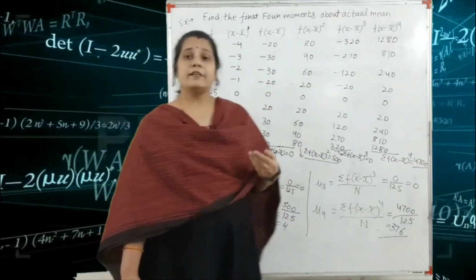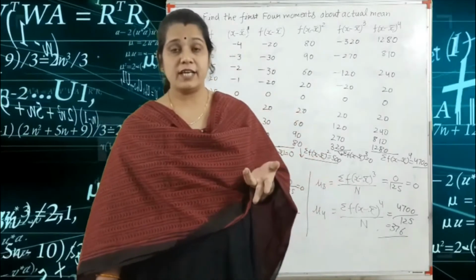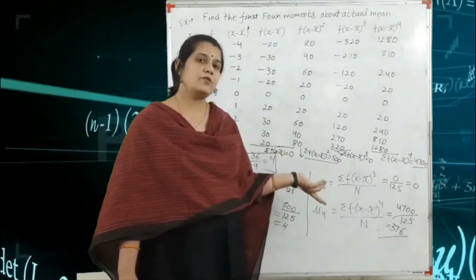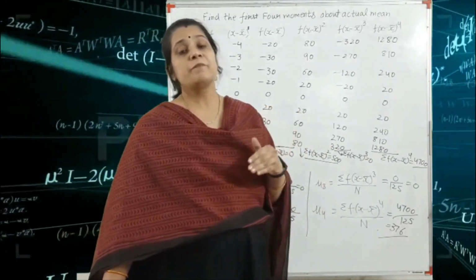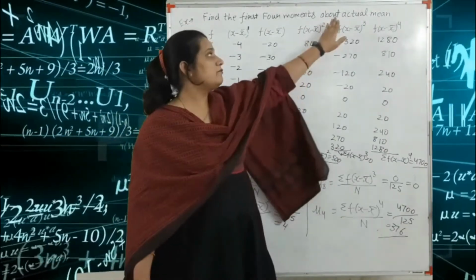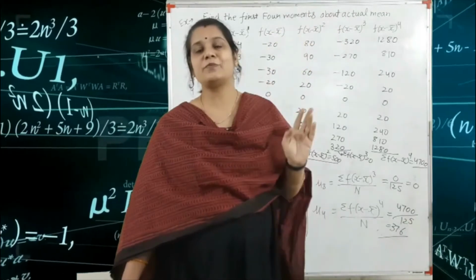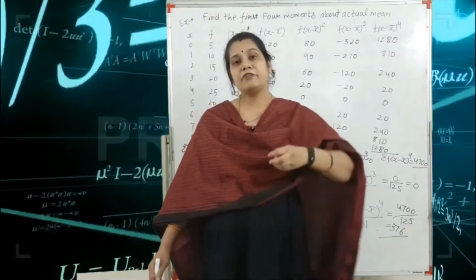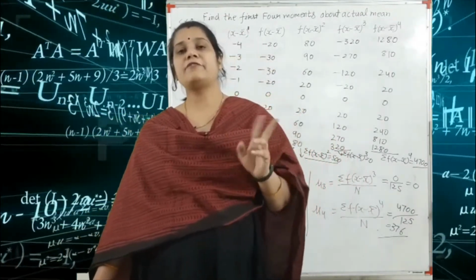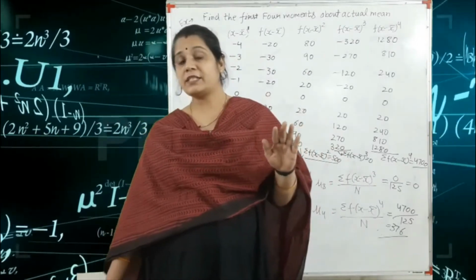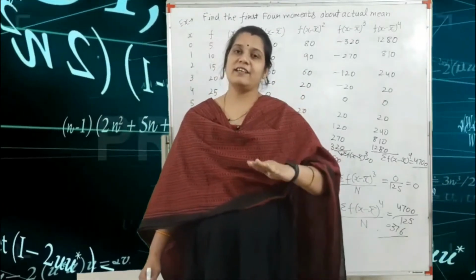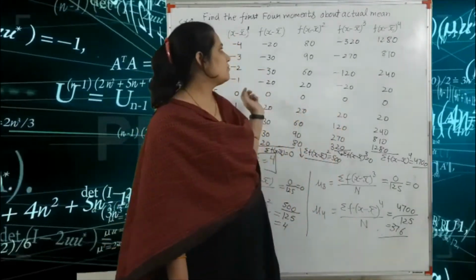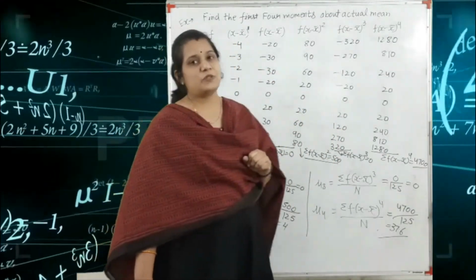For example, if we find mu5, mu5 is also 0, because mu1 is 0 and mu3 is 0, so mu5 is 0. But this condition depends only on the actual mean, not on the assumed mean. Listen carefully. If your question is given in the form of the actual mean and your mu1 is 0, then mu3, mu5, mu7, mu9 are also 0. But this condition depends only on the actual mean, not on the assumed mean. Okay, so this is the example of the first four moments about the actual mean.